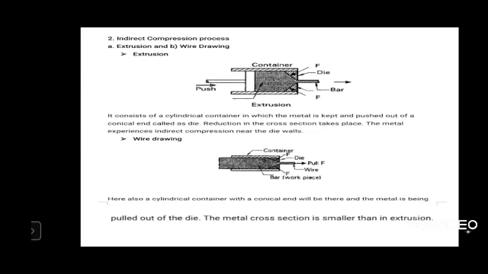Indirect compressive force. The indirect compression processes are classified into extrusion and wire drawing. Extrusion and wire drawing involve indirect compressive force. What is meant by indirect compressive force? Here you see in extrusion, it consists of a cylindrical container. Inside the cylindrical container we keep the hot ingot billet. The billet is called a hot ingot. We keep the hot ingot in the cylinder, then we push that hot ingot through the piston.